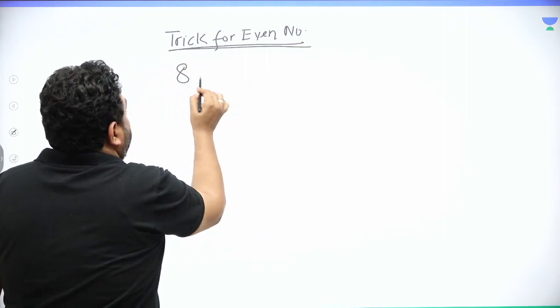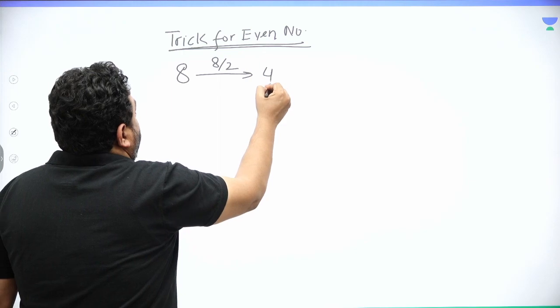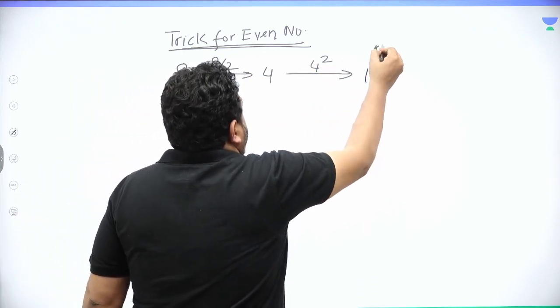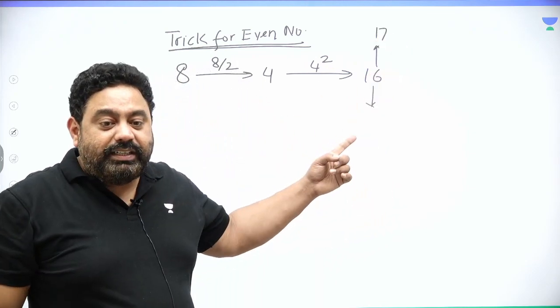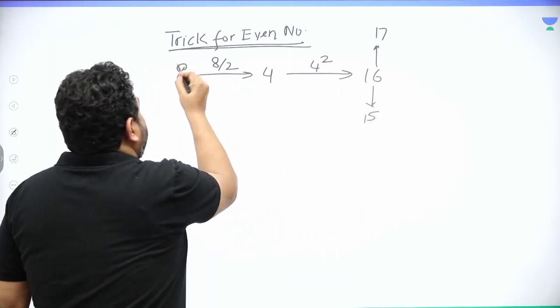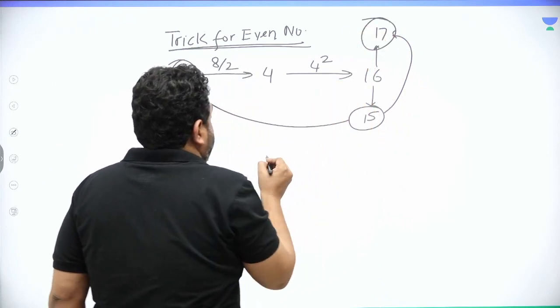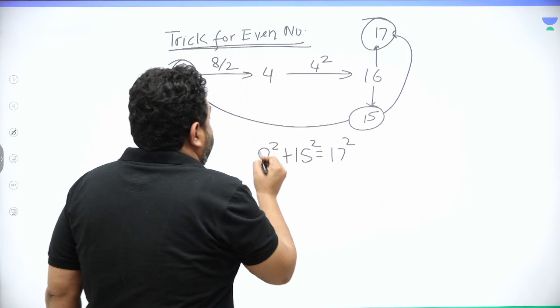What is half of 8? It is 4. What is 4 square? It is 16. The number bigger than 16 is 17, and the integer smaller than 16 is 15. So in that case, 8 square plus 15 square is 17 square.